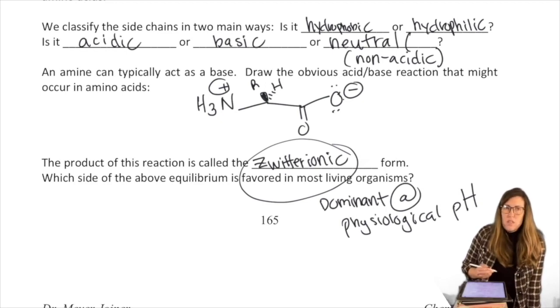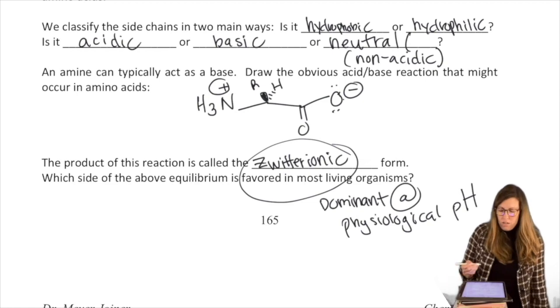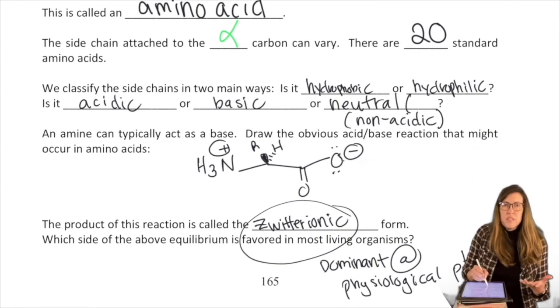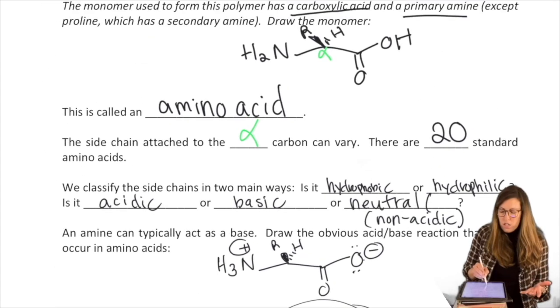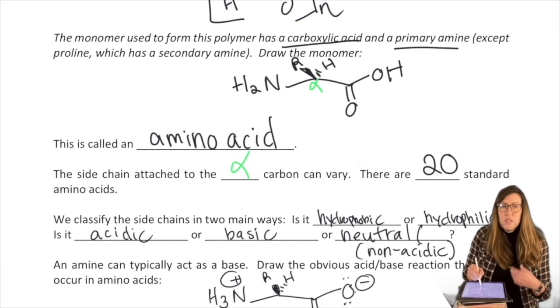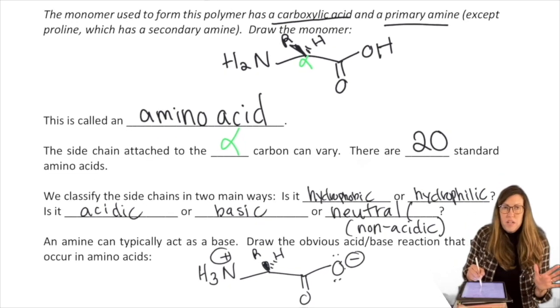So that's equivalent to writing it out the way we did before or here. It just depends on what you're looking for, whether you want to draw charged or neutral. I'm going to show on the following chart, they're all going to be neutral, but you could have just as easily written them out as the zwitterion.